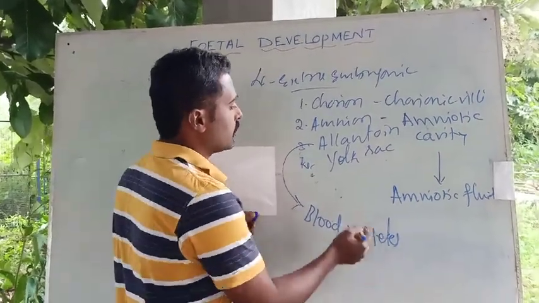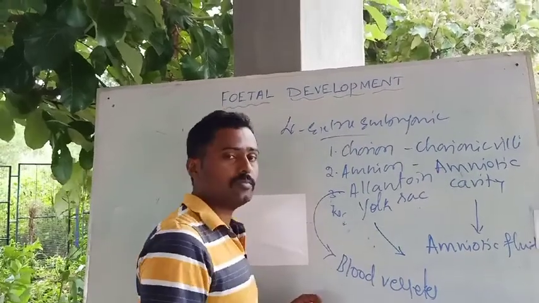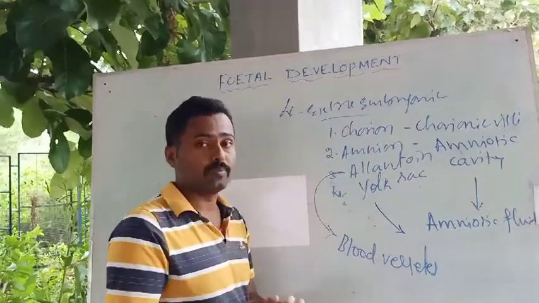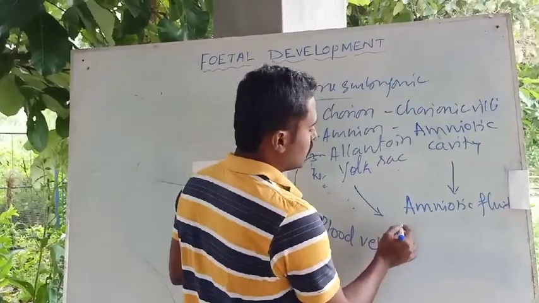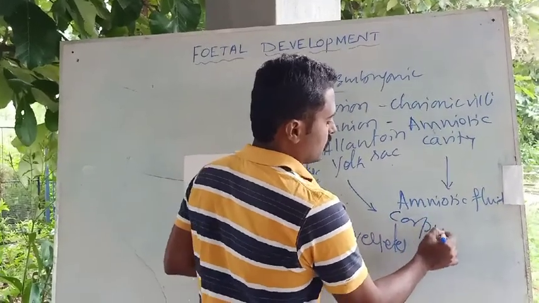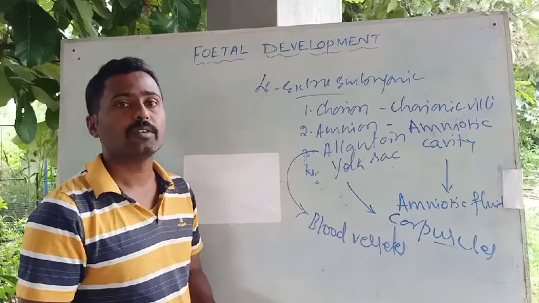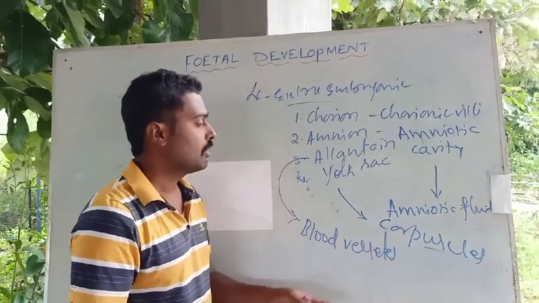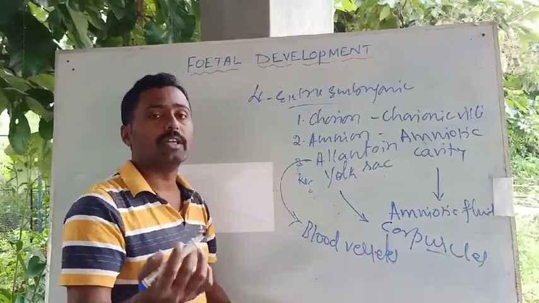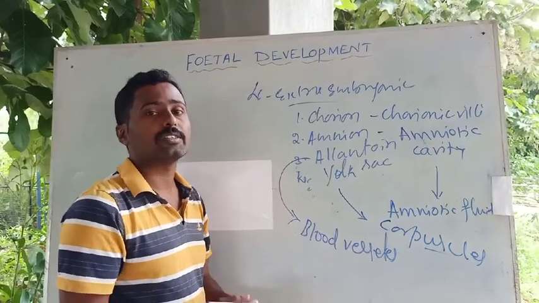Then the last membrane, the yolk sac. This is believed to secrete the corpuscles, which are very necessary as the liver of the fetus is not fully developed.